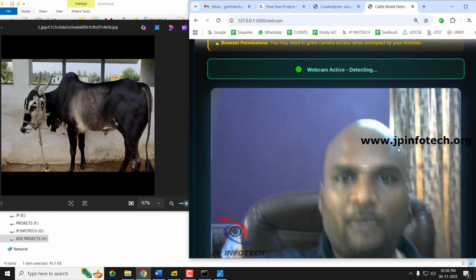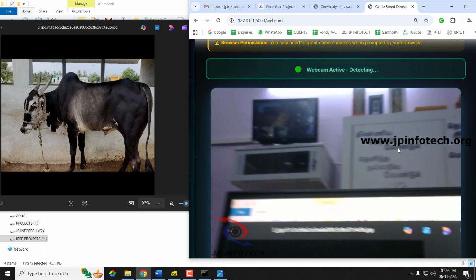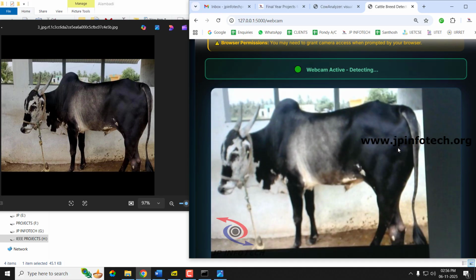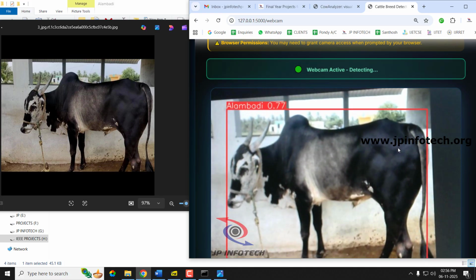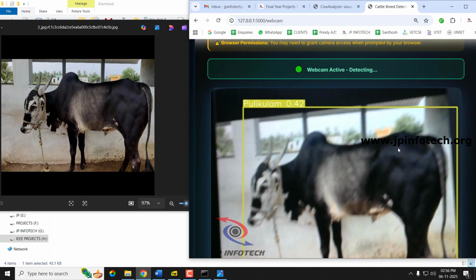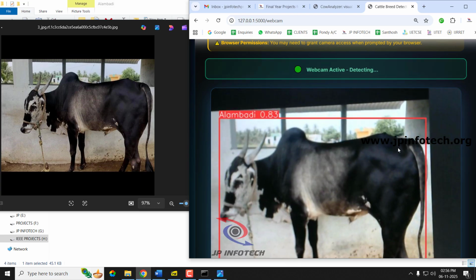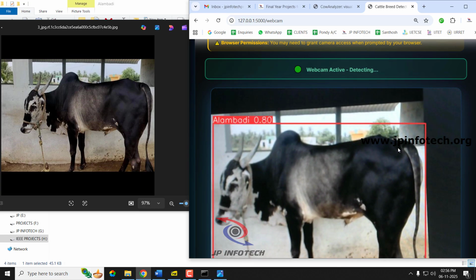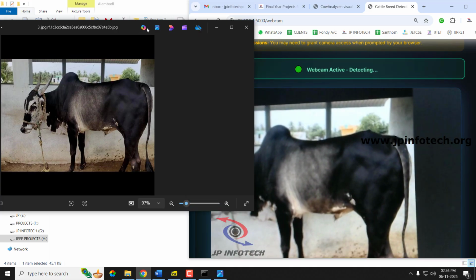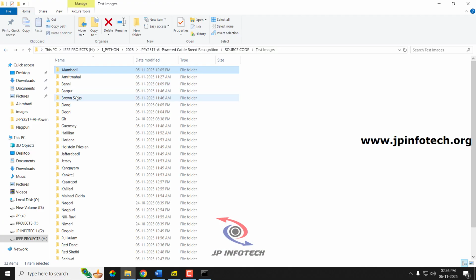Now let us show the images and see. Make sure that your webcam is of good quality and that you are showing the image without any shakes in it. Now you can see it has predicted correctly as Alambadi. When there is some shaking, it cannot predict correctly. You need to keep the camera in a very steady state so that it will detect it. Now let me open some other image and check it out.